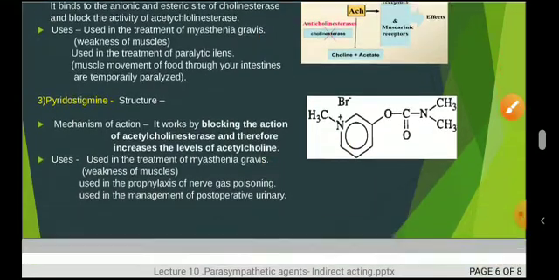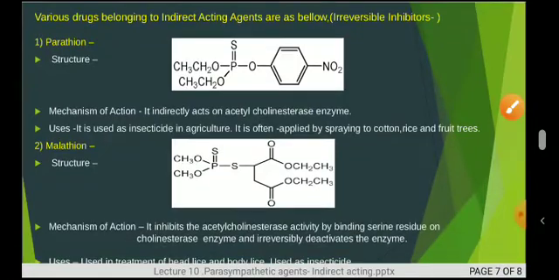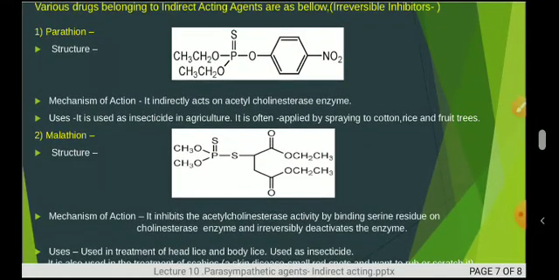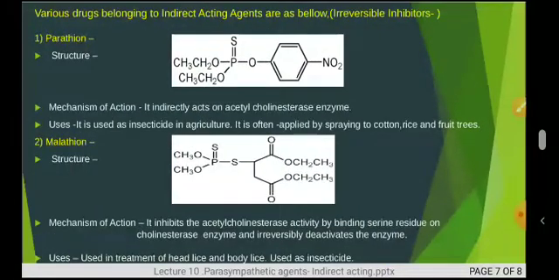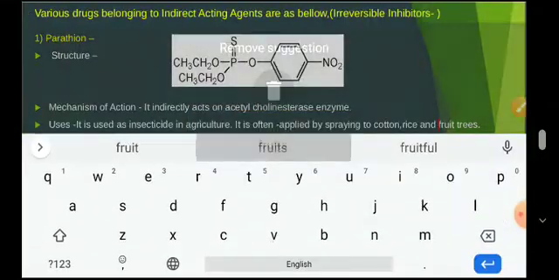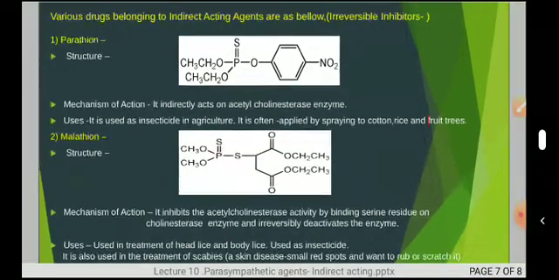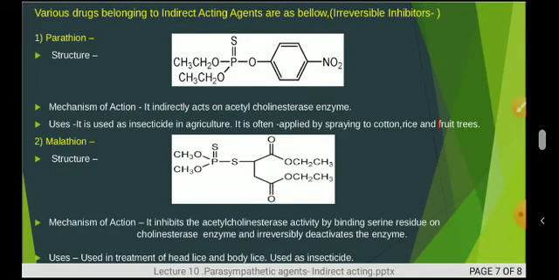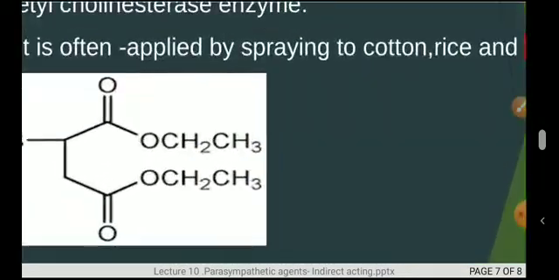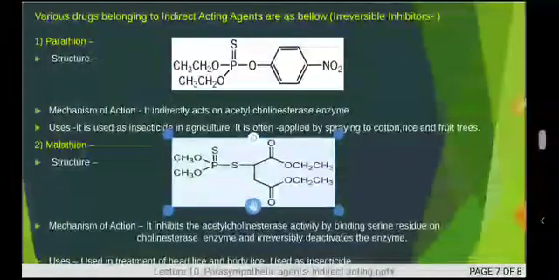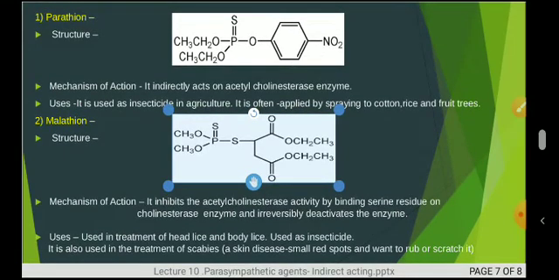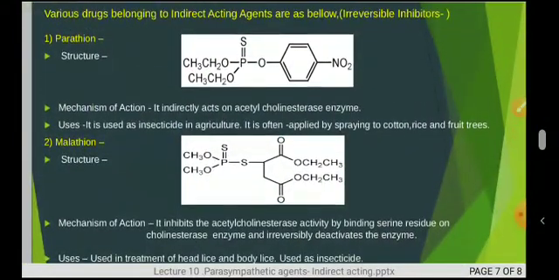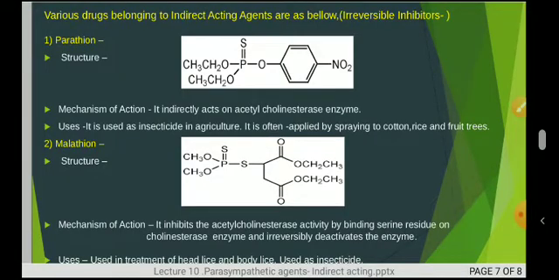Now moving towards the next slide. The drugs belonging to the indirect acting category, which are reversible, we have seen. Now we will see the irreversible. Regarding the irreversible, the first drug from this category is parathion. The drug belongs to the indirect acting agents, but these are irreversible.